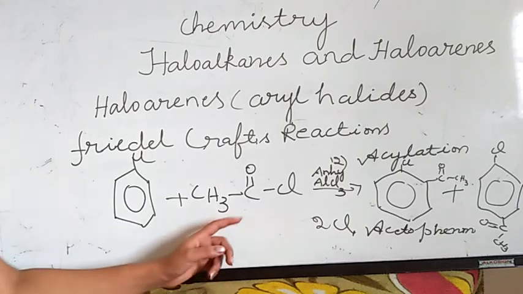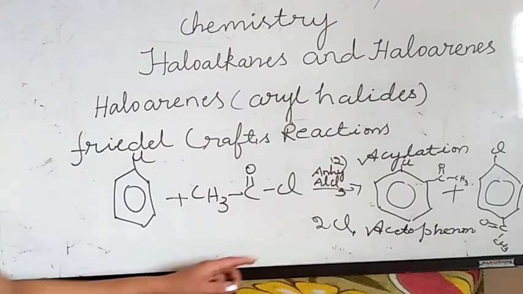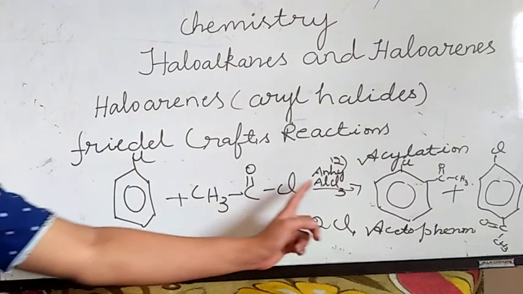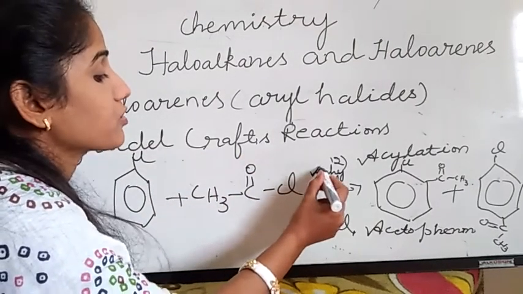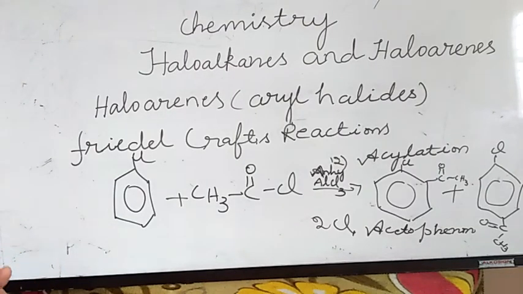Acylation, keep it in mind that you are going to add COCH3 group to ortho and para positions. When an aryl halide is treated with acetyl chloride in presence of anhydrous aluminium trichloride, the Friedel-Crafts reagent. One more question: what does a Friedel-Crafts reagent mean? Anhydrous aluminium trichloride. You will get 2-chloroacetophenone and 4-chloroacetophenone.